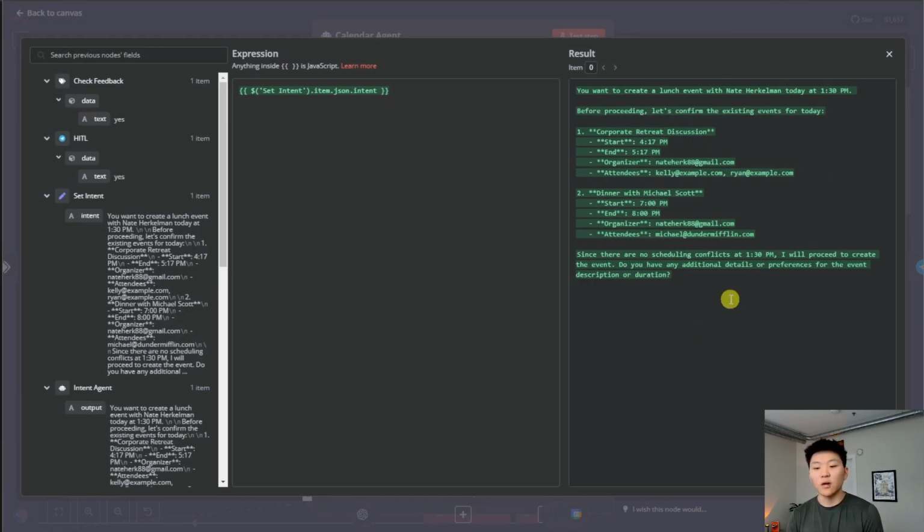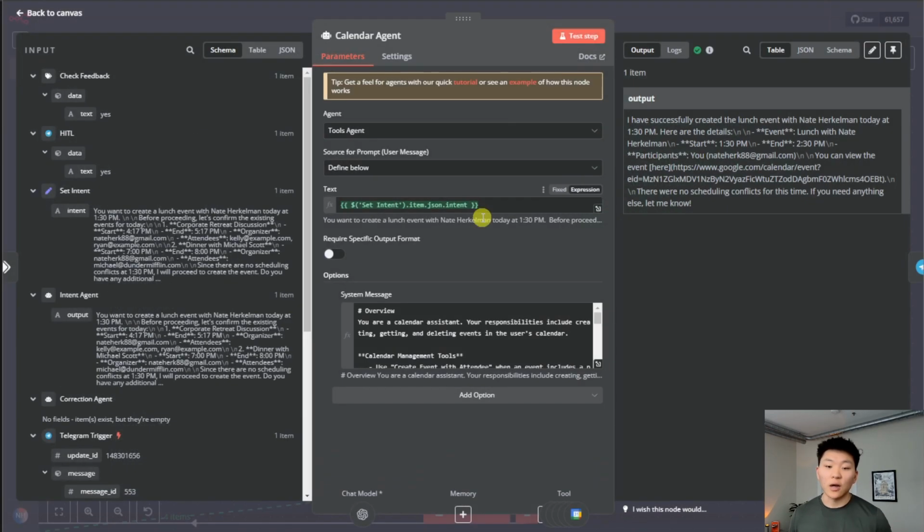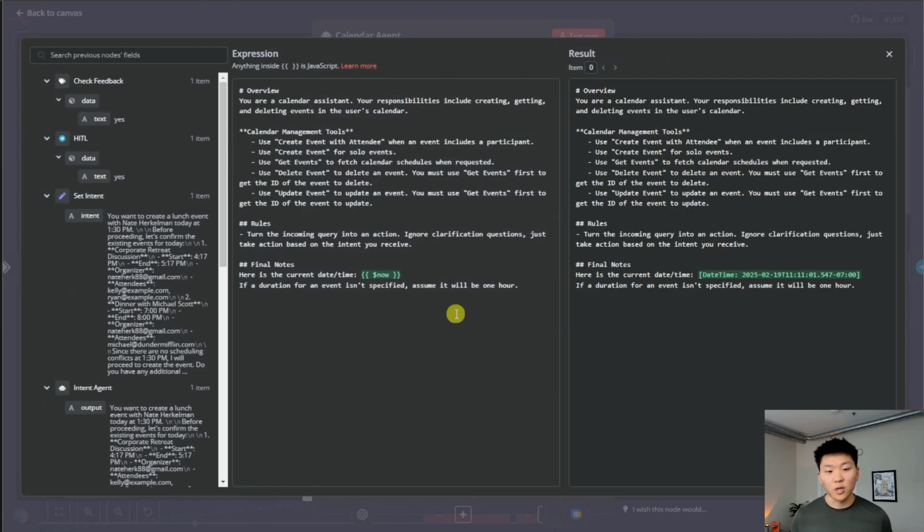But if you notice, there's a clarification question at the end. And so we want the agent to ignore this. Otherwise, it's going to get a little confused and it won't even take action. So how we told it to ignore this was in the system prompt, of course.